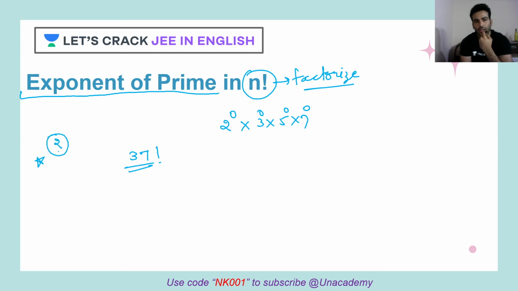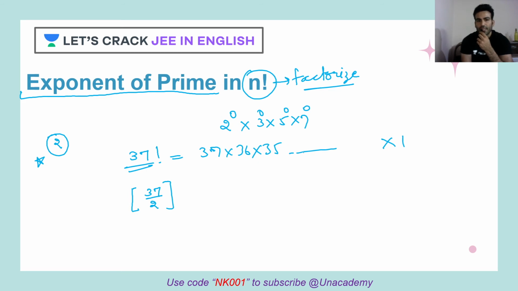So how will I do that? For that, try to imagine this: 37 into 36 into 35 till 1. First I'll try to take those terms out where only a single power of 2 is there. It's very easy. For that, I'll just divide 37 by 2, and I'll take the greatest integer.